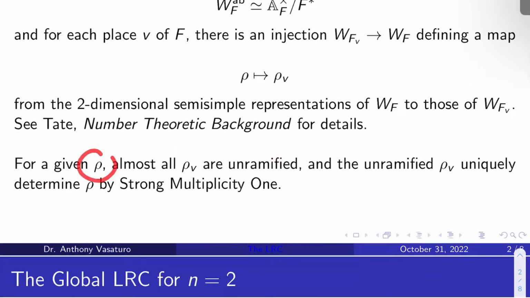Now, if I give you this rho here, almost all of the local rho sub V's are unramified. And conversely, the unramified rho sub V's do uniquely determine rho, essentially by strong multiplicity 1, which is covered in a previous video.